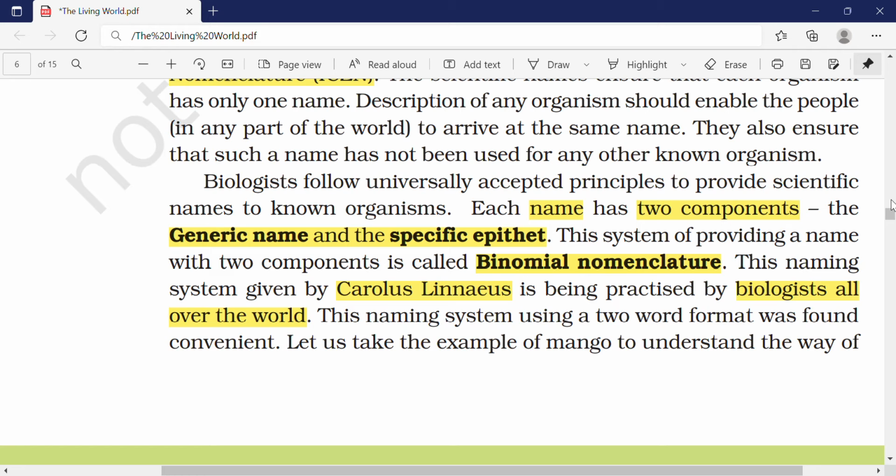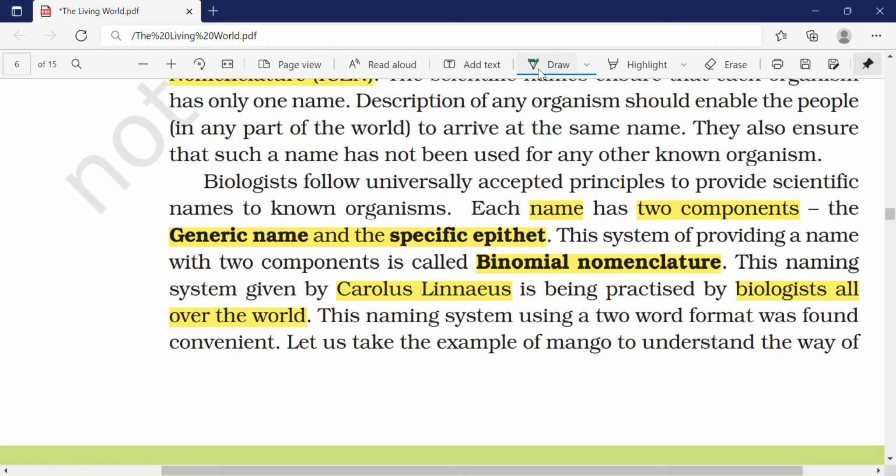That is very important. And every biological name has two parts. One is the generic name and the second one is the specific epithet. What is the generic name? The generic name is nothing but the genus, and the specific epithet is nothing but the species. Since a biological name has two parts, it is known as binomial nomenclature. So each name has two components, generic name and specific epithet. This system of providing a name with two components is called binomial nomenclature.